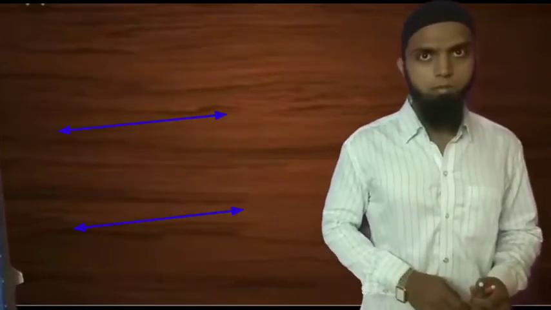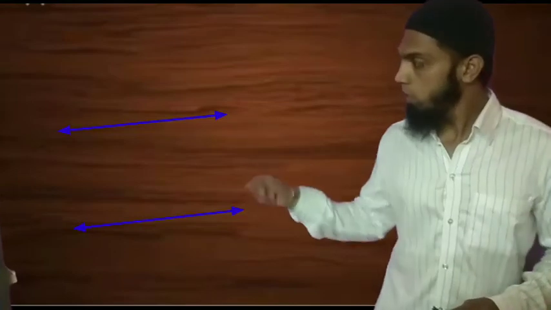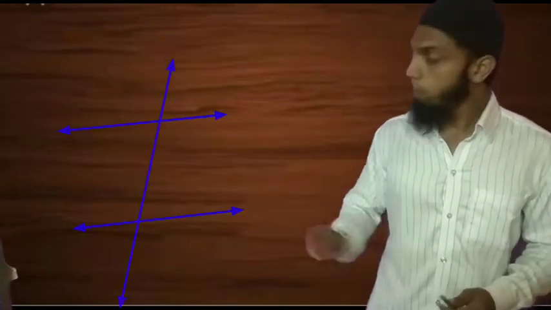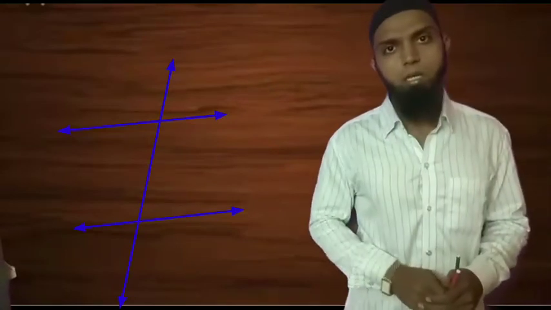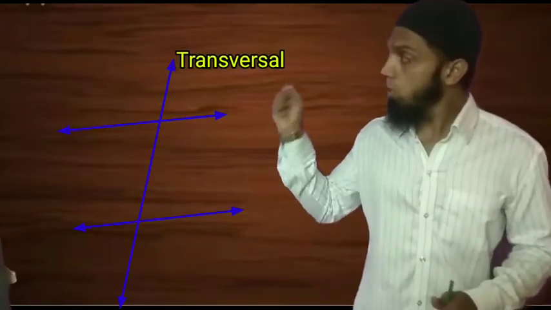Okay. If you got the concept of parallel line, then let's learn what a transversal is. So what is a transversal? We have two lines here and a third line coming and intersecting these two lines at two different places. Then that third line is called a transversal.